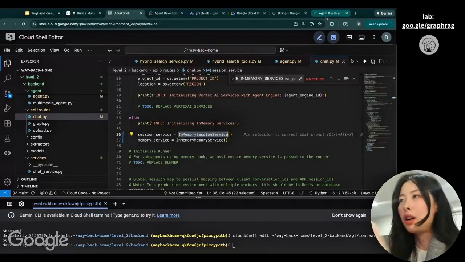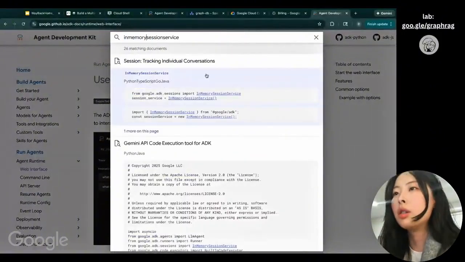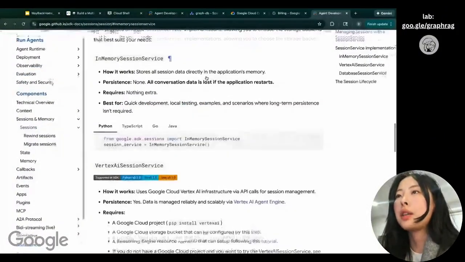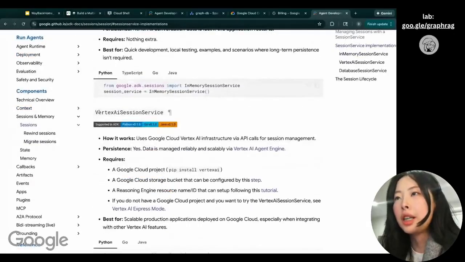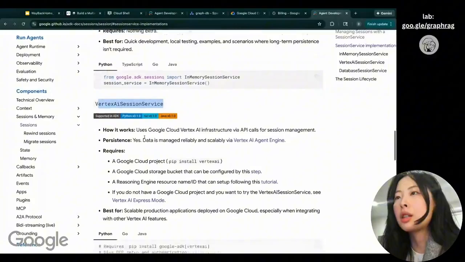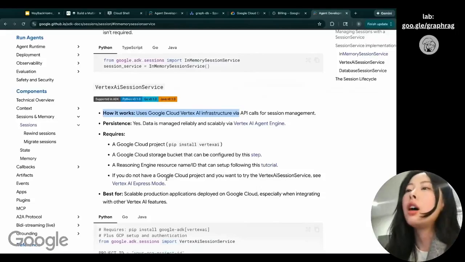In the ADK doc, you can take a look at session service. Cool. So here we have the in-memory session service that stores all the data directly in the application memory. We also have the Vertex AI session service that can store things using Vertex AI infrastructure via API call for session management so that it can scale on cloud.